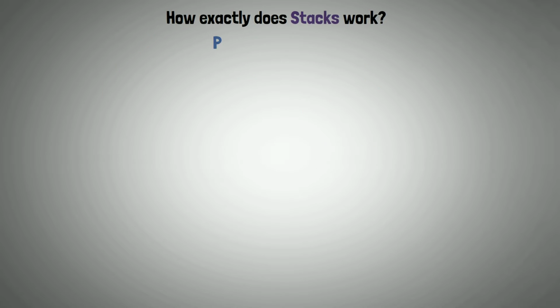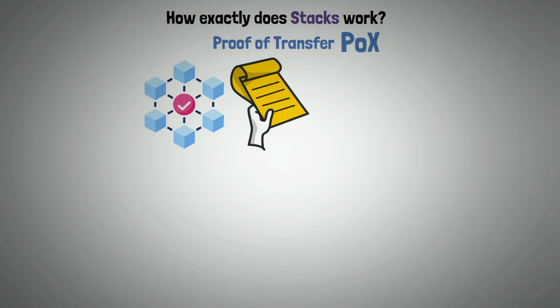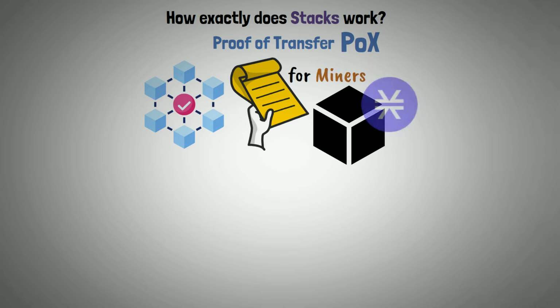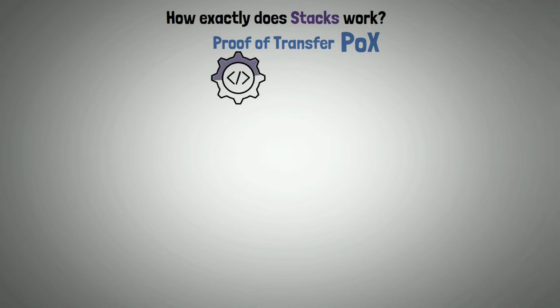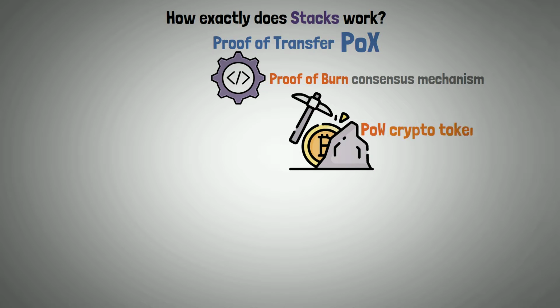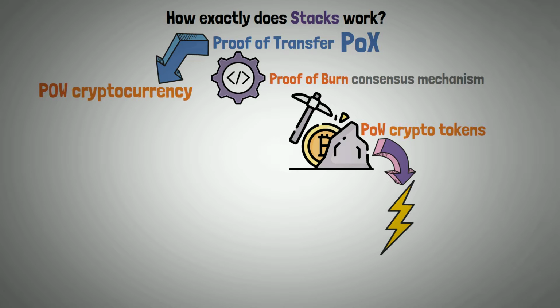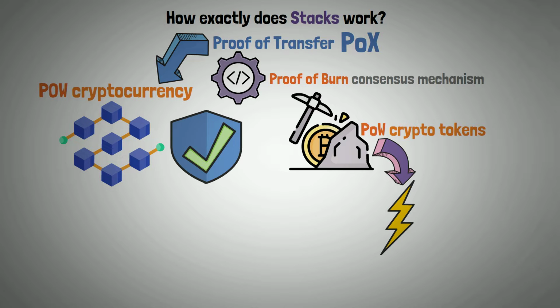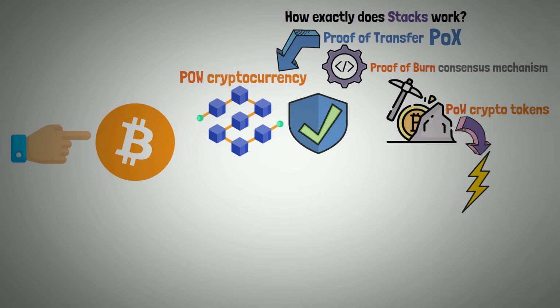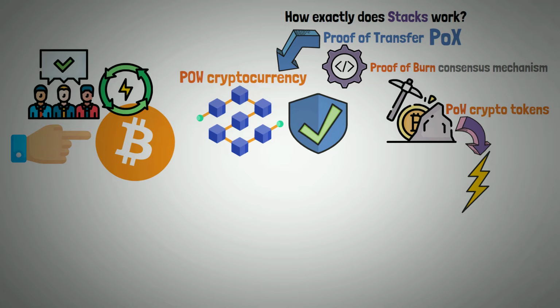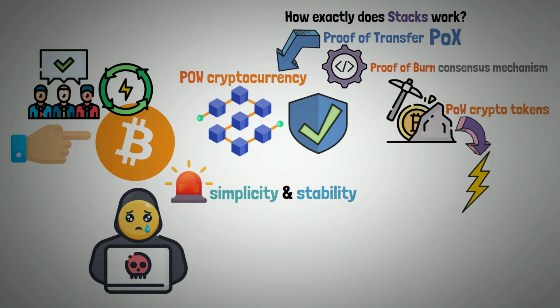Okay, now let's examine how exactly does Stacks work. Proof of Transfer, PoX. This consensus mechanism lays out the requirements for miners to follow in order to create blocks on the Stacks blockchain. PoX is built on the proof of burn consensus mechanism, wherein miners destroy proof of work cryptocurrency tokens in order to supply processing power. PoX uses a PoW cryptocurrency from a separate blockchain to secure chains. Stacks chose Bitcoin as the optimal network to efficiently power the consensus because it prioritizes simplicity and stability, so it is challenging for hackers to compromise the network.